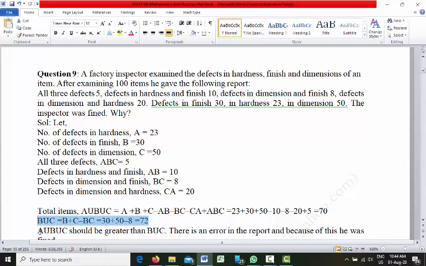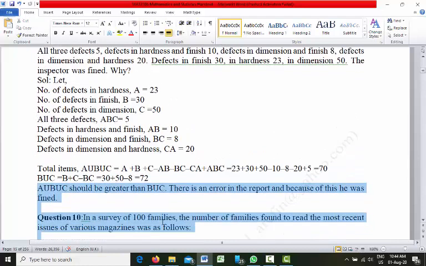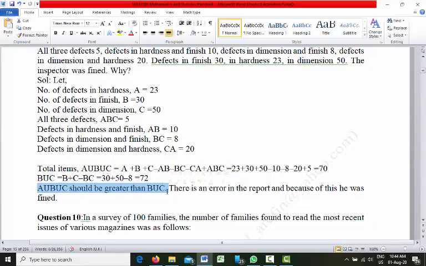So that means total area occupied by three circles should be greater than total area occupied by two circles. Total area occupied by three circles, that is this one, should be greater than total area occupied by two circles. I am saying again, total area occupied by these three circles should be greater than total area occupied by these two circles.